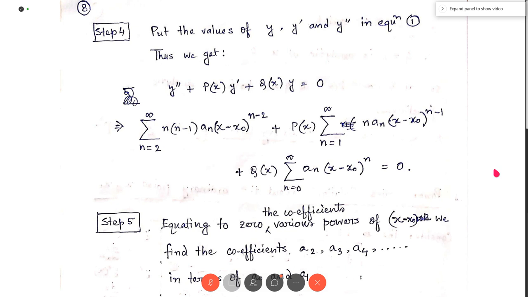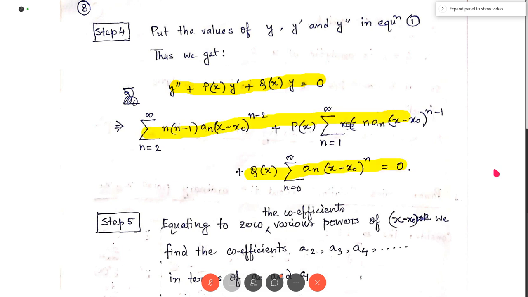Step 4 is we put the values of y dashed and y double dashed in the given equation. My given equation was this. We put the values of y dashed and y double dashed that we found in the previous step into the given equation, so that we get this type of equation.